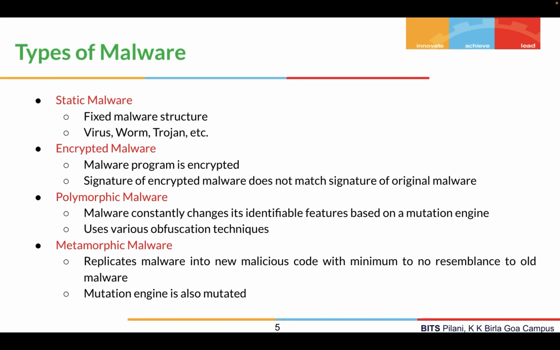And then we move on to the second generation malware, which consists of encrypted, polymorphic, and metamorphic malware. In encrypted malware, we try to encrypt the malware program itself, so that the signature of the encrypted malware does not match the signature of the original malware, and so this can easily bypass the signature based approaches. The second one is polymorphic malware, where malware constantly changes its identifiable features using a mutation engine. This makes it very difficult to detect these types of malware. It uses various obfuscation techniques to achieve this, such as renaming variables or methods in the source code, packing the code, or insertion of dummy code, and so on.